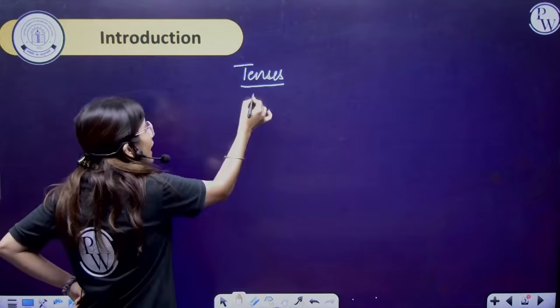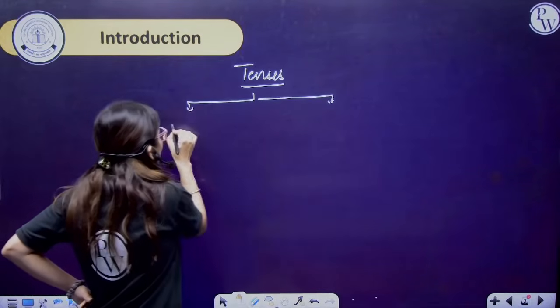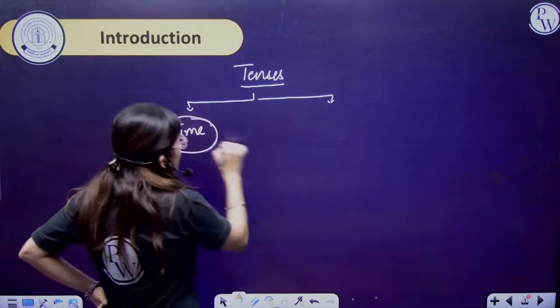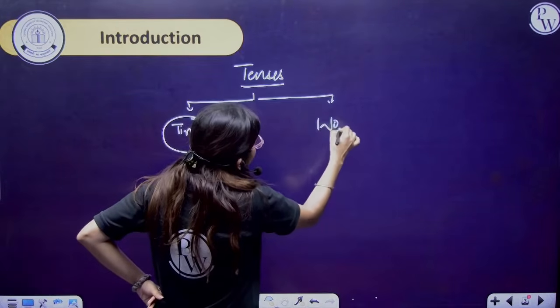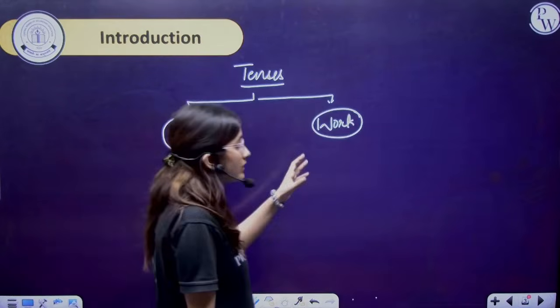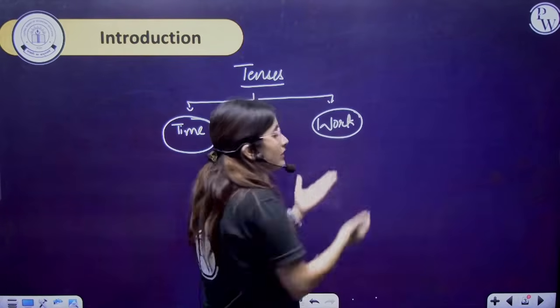For example, I am saying that tenses has two parameters, that is time and work. Fine. The tenses have two parameters: the first is time, and the second one is work. So work means the verb. Work means the verb, right? How will we express the work?